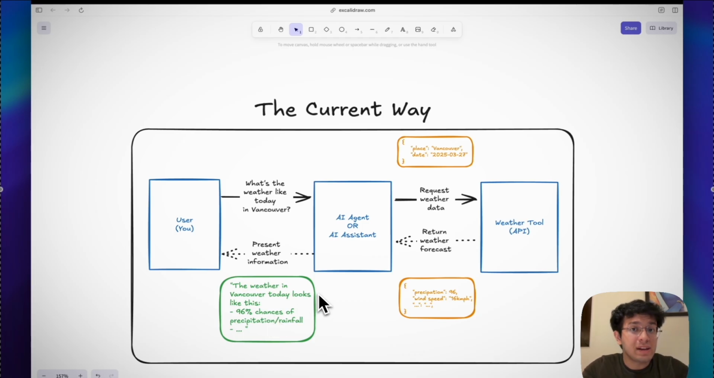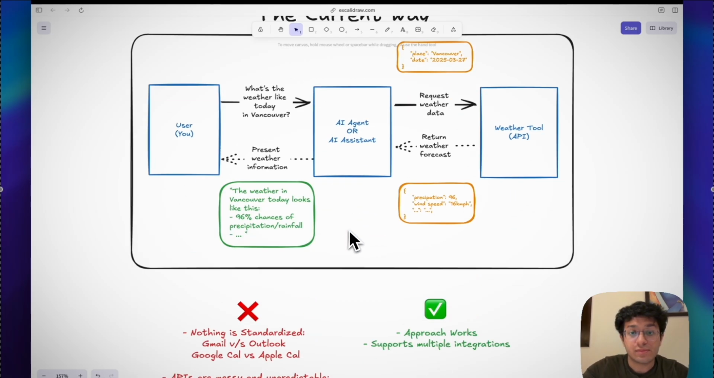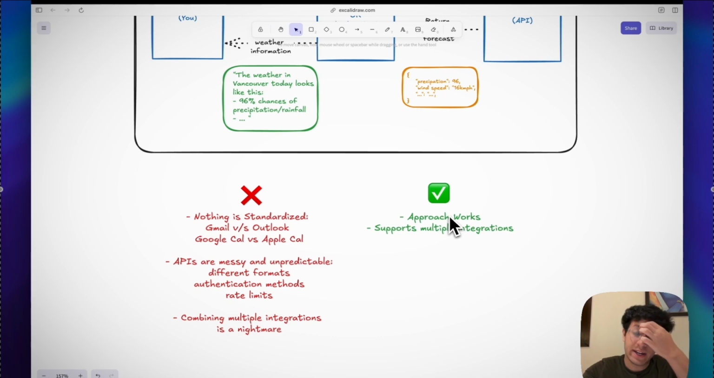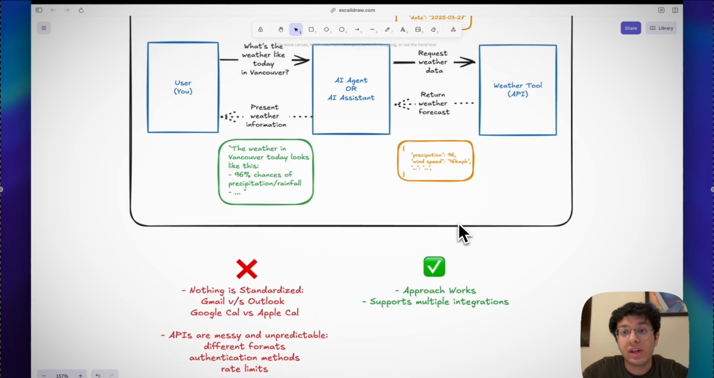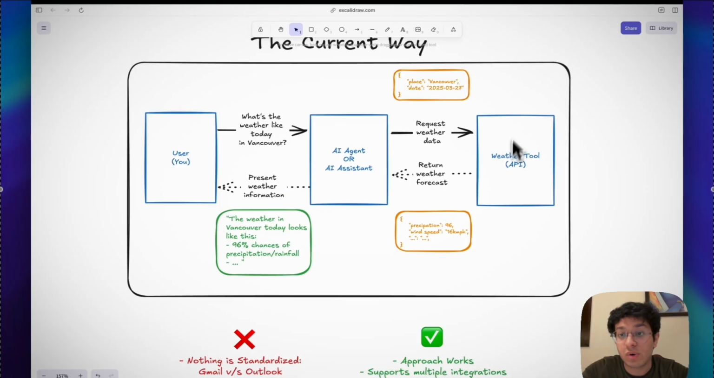What's really happening here is that the AI isn't really checking the weather by itself. It's just using this specific tool that does it for them. And this approach works. Alright, so this approach works and it even supports multiple integrations wherein the AI doesn't really just have access to a weather tool, it can have multiple tools available over here. And according to the prompt that the user has given to the AI agent or assistant, it chooses the appropriate tool from the list of available tools, requests data from that specific tool, and when it gets that data, it presents that data to the user in a presentable manner.